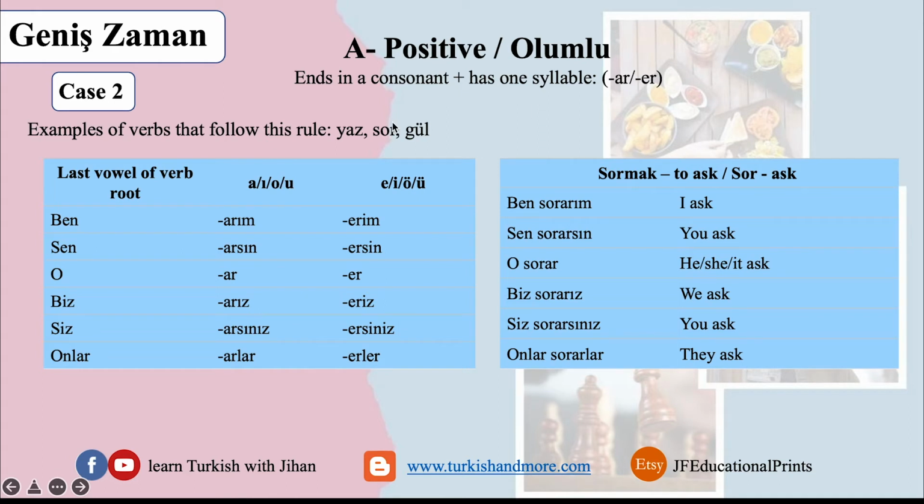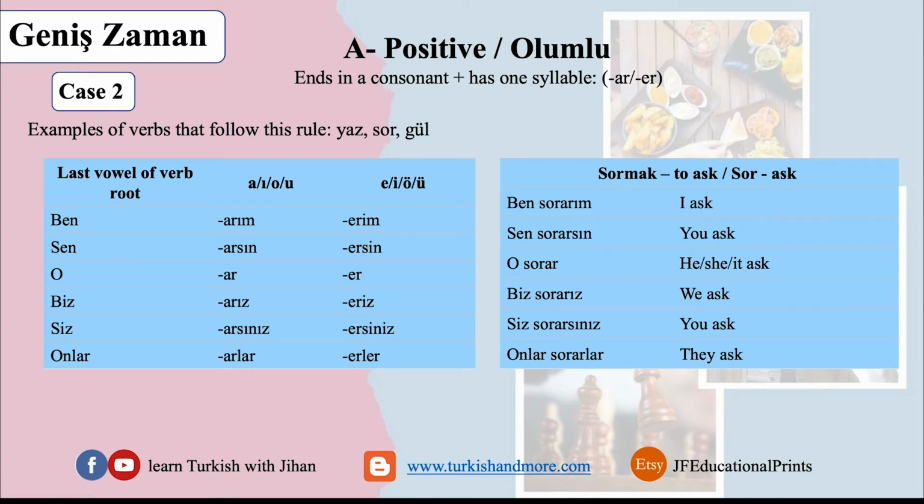If the last vowel in the verb is one of these vowels, A, I, Ö, Ü, you put it, and next to it you put the suffix of the personal pronoun, ben in this case, and sen in this case. O doesn't have one, biz is because the last vowel is E. Sin is ler. This is the second case.